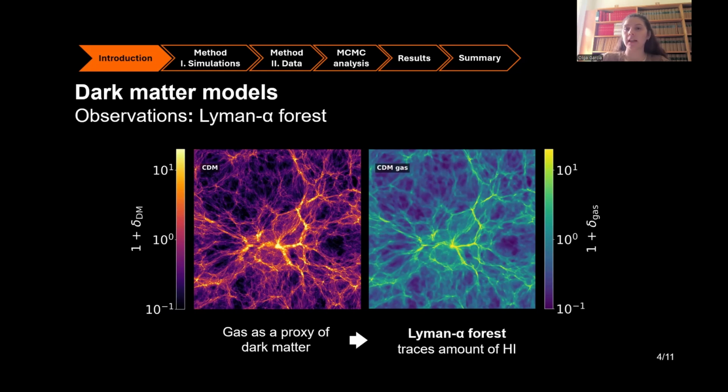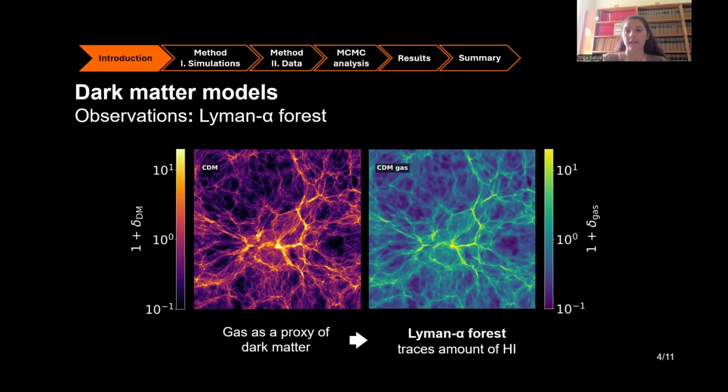Actually, what is happening at small scales is non-trivial, which is that the gas is erasing some of this small scale structure, and we can see that in fact this density field looks somewhat more smooth than the one on the left-hand side for cold dark matter. We understand this effect physically, and it's called the pressure smoothing effect, and it's due to the gas reacting to the heat put in during reionization. What this means is that this gas effect is degenerate with the dark matter free streaming effect, and we will need to account for this in our simulations and properly marginalize over it.